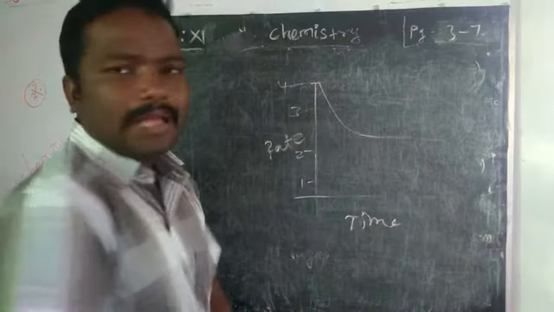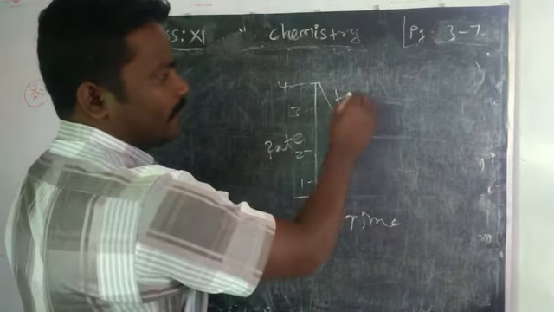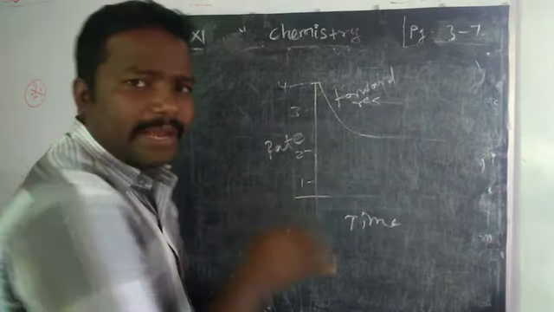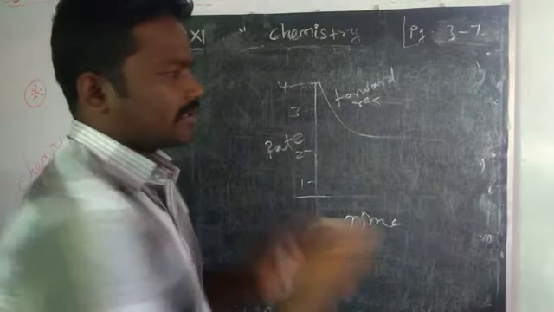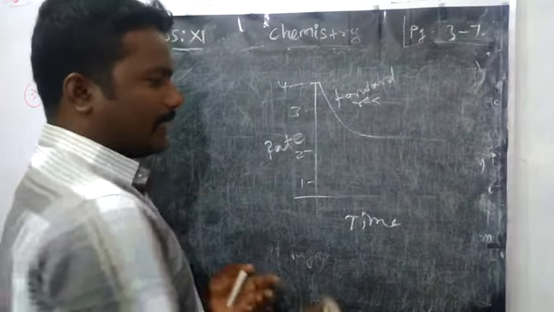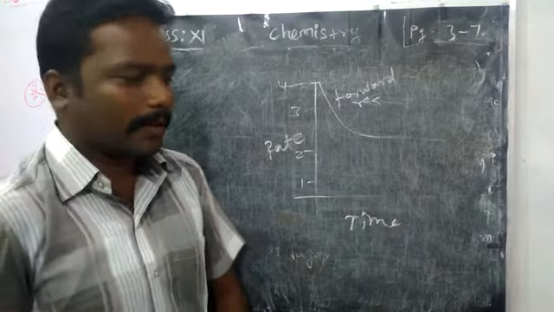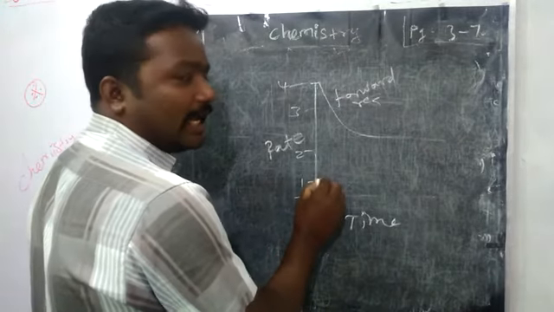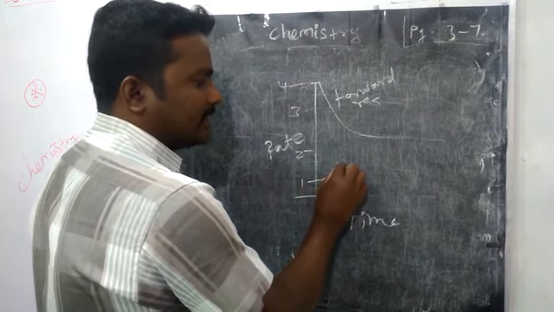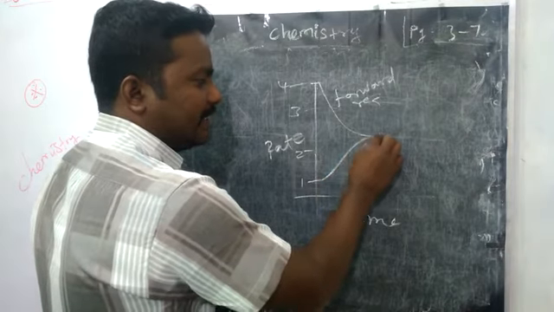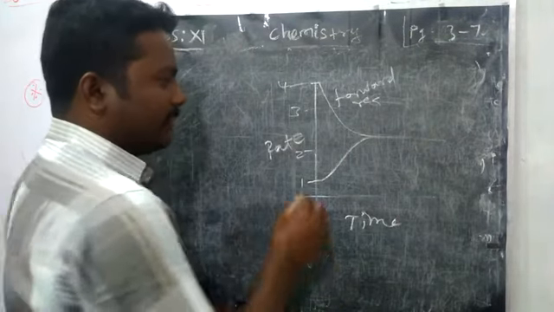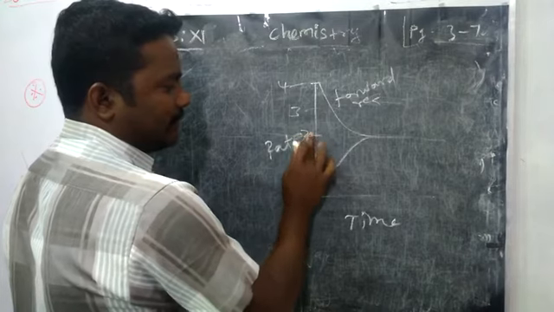Okay, this is for forward reaction. Reverse reaction, what will happen? In the beginning it may be very low, because we may not get all the product initially, right? Only after getting all the product will we attain the stable state. So in the beginning, the rate of reverse reaction, backward reaction, is very low. Little by little it increases. Finally, it reaches the same constant rate. Listen, it may be 2.5. For example, I am saying.